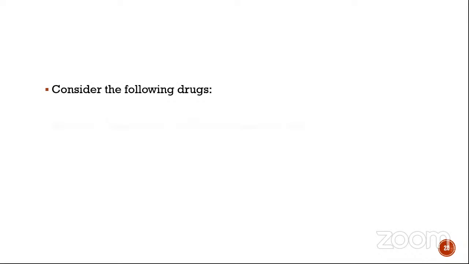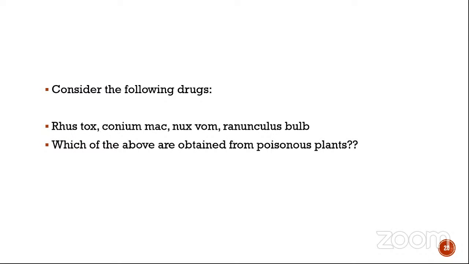So let's consider the following drugs: Rustox, Conium maculatum, Nux vomica, and Ranunculus bulbosus. These are the 4 options. So which of the above are obtained from poisonous plants? Okay. So Rustox, you know. What's the common name of Rustox? You know, it's poison ivy.